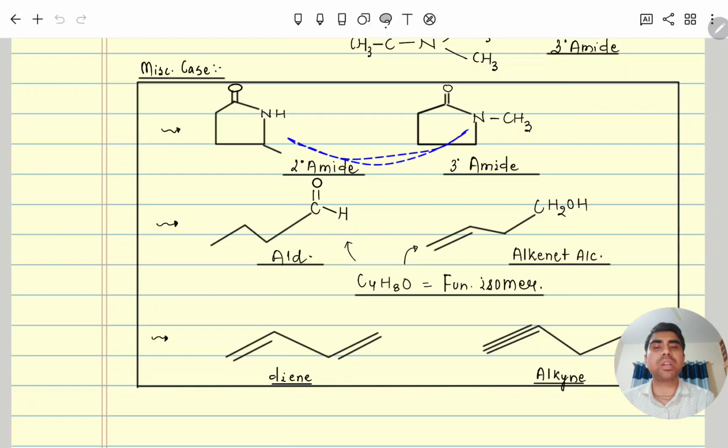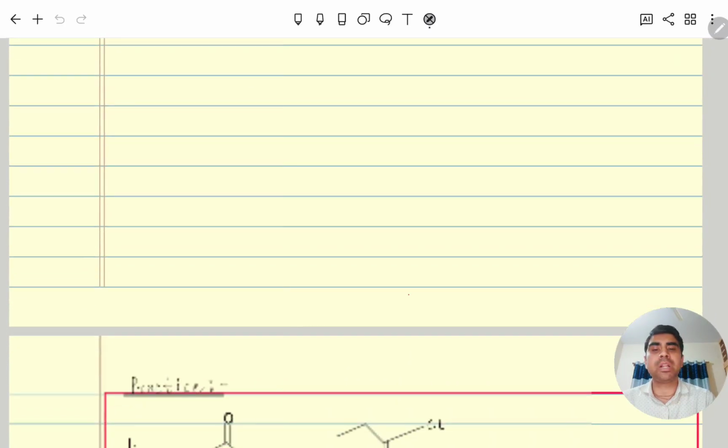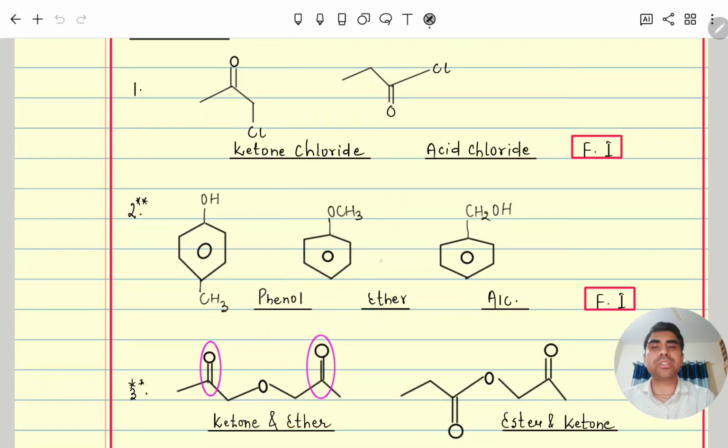So both are functional isomers. Similarly, here you can see this is an aldehyde, whereas this one is an alkene plus alcohol, molecular formula the same, so both are functional isomerism. Here you can see a diene, whereas this is an alkyne, both are functional isomerism. Next, moving further, here you can see miscellaneous examples, this is a ketone and chloride. Here you can see an acid chloride. So here two different functional groups, here one functional group, acid chloride. Similarly, you can see this is a phenol, this is an ether and alcohol, molecular formula the same, a very famous question.